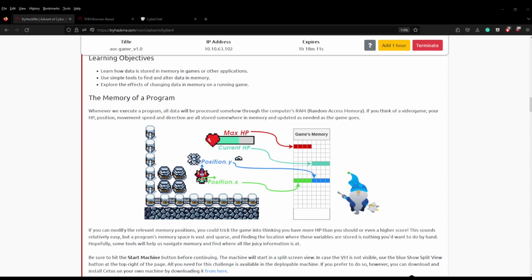So I'm going to try and blitz through this room as quickly as possible because I just want to get it done and out of the way. I'm not feeling the best at the moment.